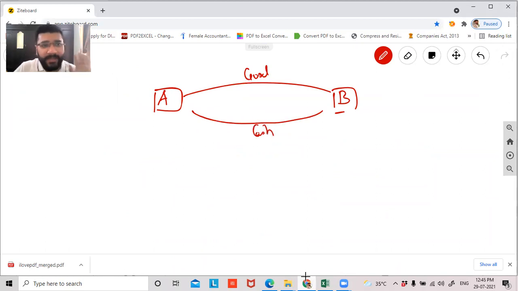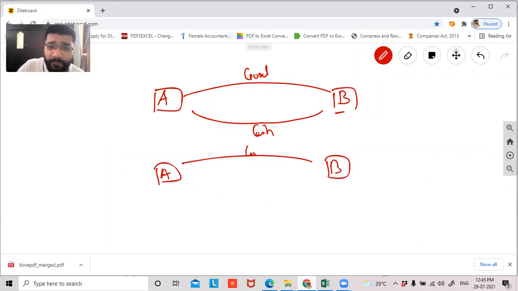This is a normal cash transaction. Another scenario is where A is selling goods to B and B is not having the money to pay immediately. So he is saying that I'll make the payment on a later date. So this is a credit transaction where the transaction is kind of unsecured.